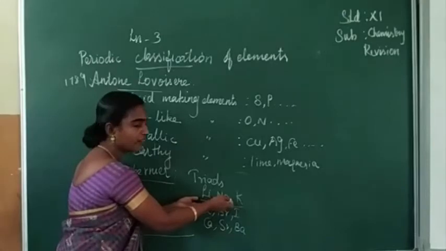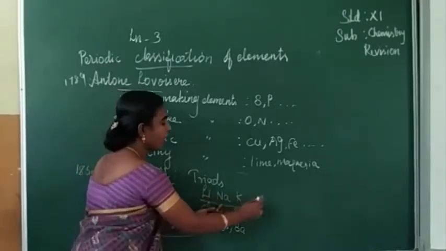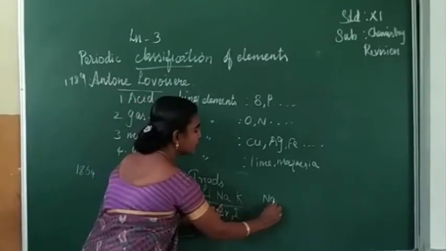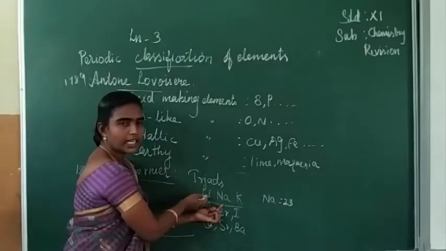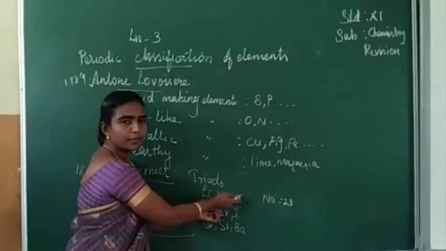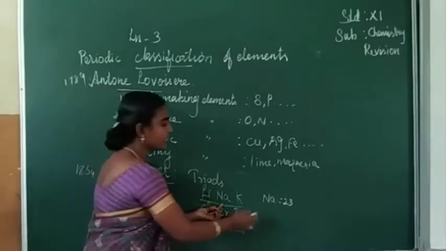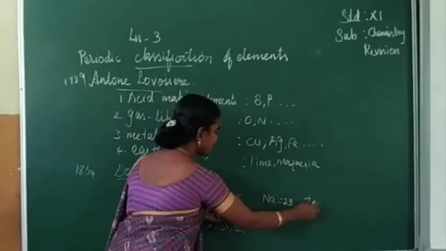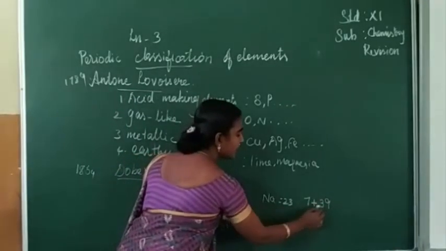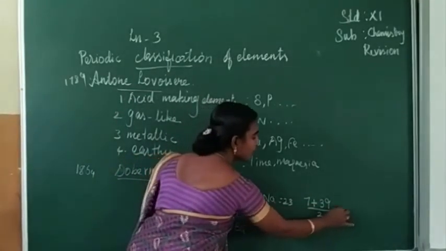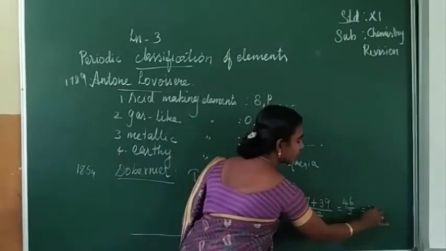First we can verify lithium, sodium, potassium. Sodium atomic weight is 23, Na is 23. We can check whether the arithmetic mean of the other two elements is equal to 23. Lithium atomic weight is 7 plus potassium atomic weight is 39, divided by 2, which is 46 divided by 2, equal to 23.